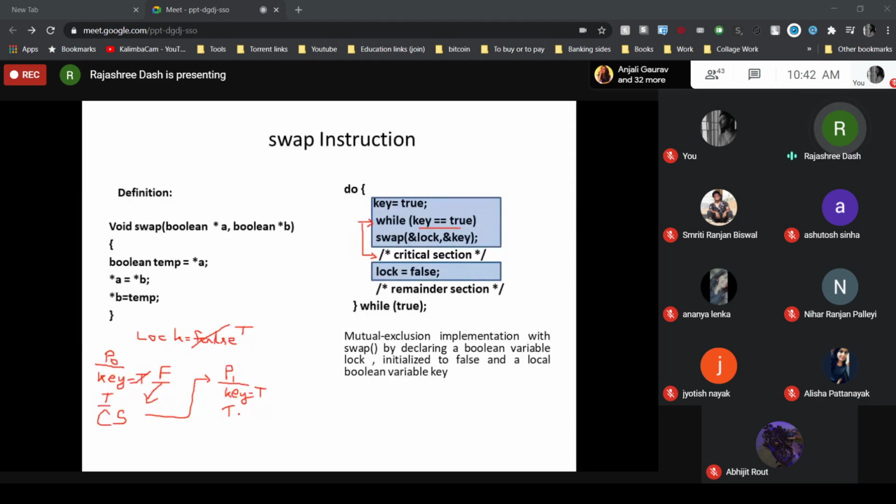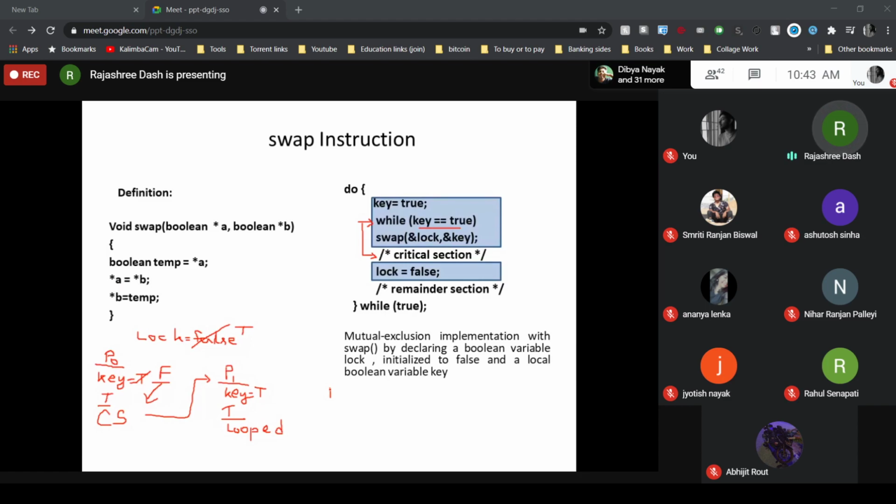So what will happen to P1? Can P1 enter the critical section? P1 will simply get the value true, which means it will wait, or you may say that it is looped in that while statement. It is repeatedly checking that condition key equal to true and it will always be satisfied. So it will simply loop there and repeatedly call that swap instruction. So P1 is not able to enter the critical section.